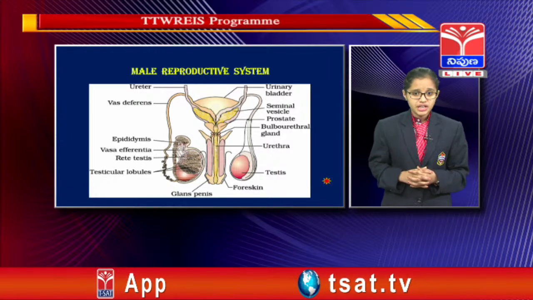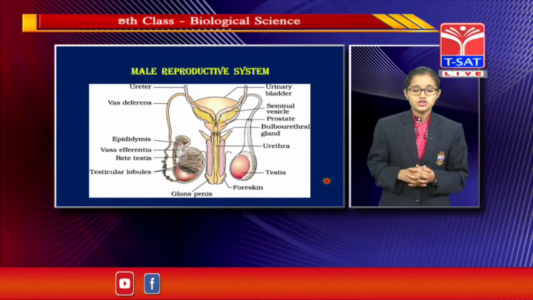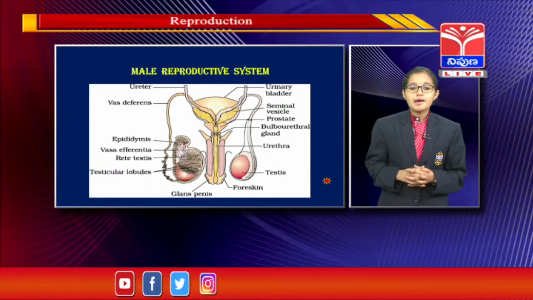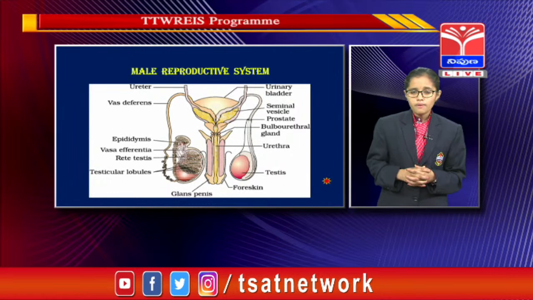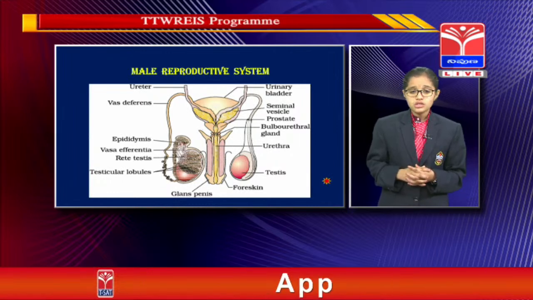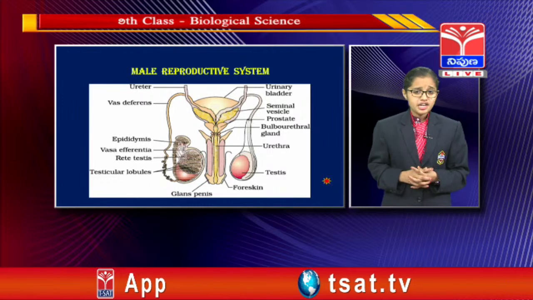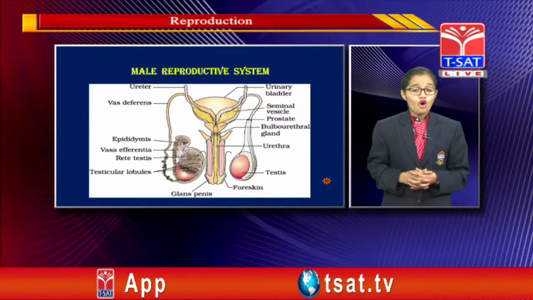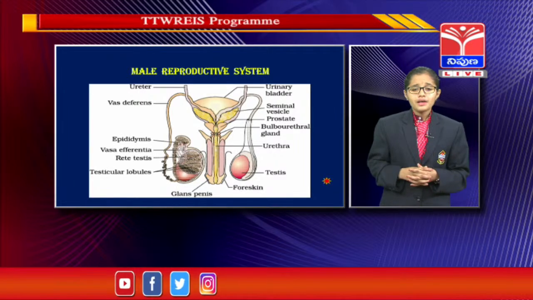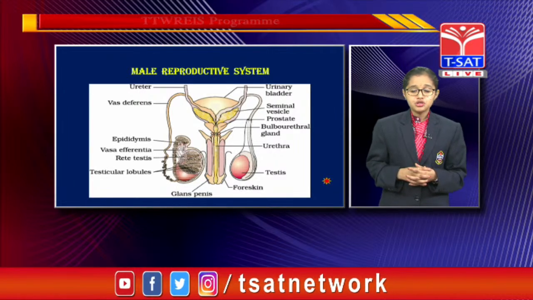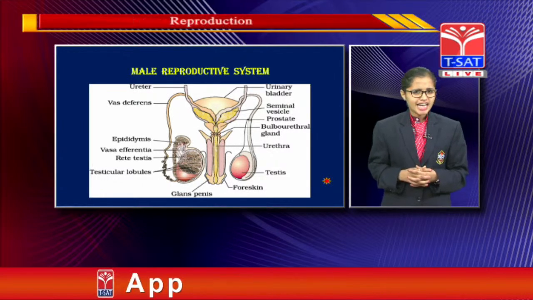Now, you see short coiled tube on the testes, right? This short coiled tube is called epididymis, on either side. This epididymis stores the sperms for a short time. Now, this epididymis is connected with a long tube-like structure called vasa deferentia. Here the sperms are able to travel through the vasa deferentia and reach the ejaculatory duct.